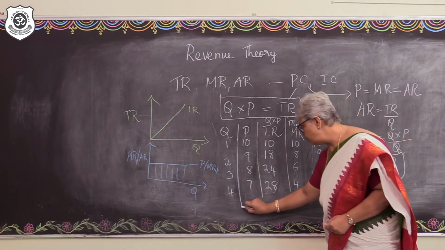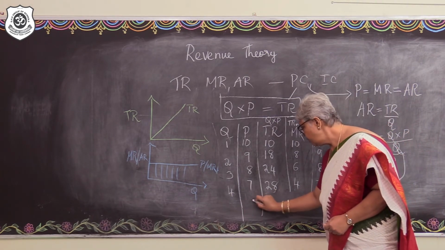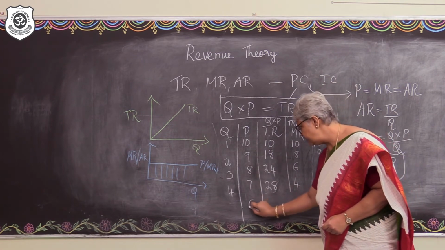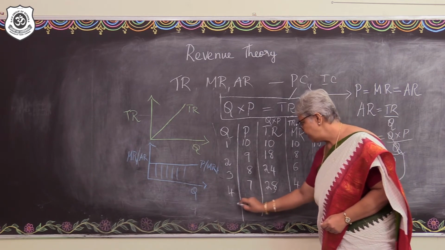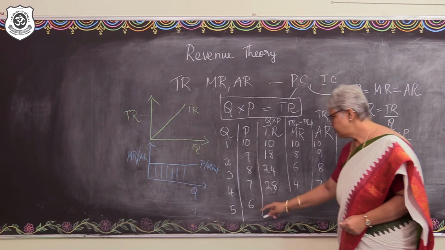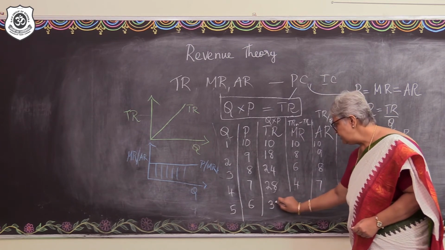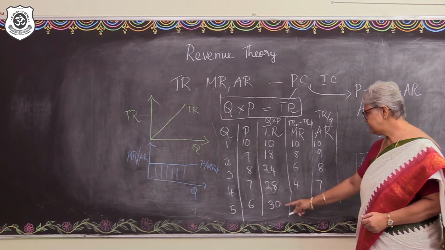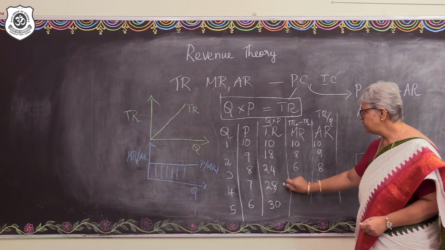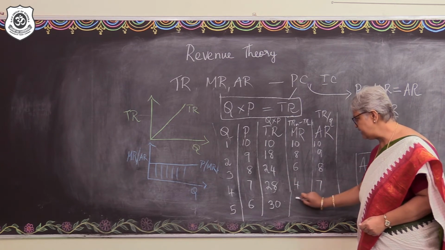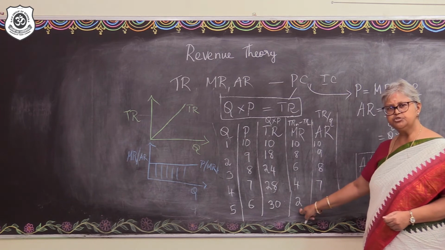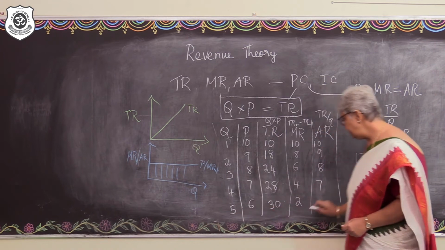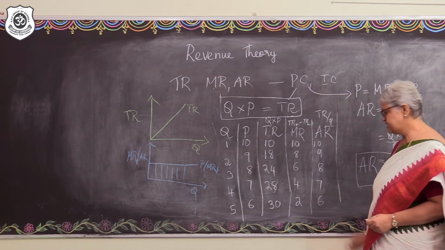Yes? Then, let's move on to the next one. One more reduction in the price. So let's say that is going to be 6 and 5. So the total revenue is going to be 30 in this case. Fine. And how about this? The change in the total revenue is 30 minus 28 and the marginal revenue will be 2. Yes. What about the average revenue? 30 divided by 5 and that is going to be 6.